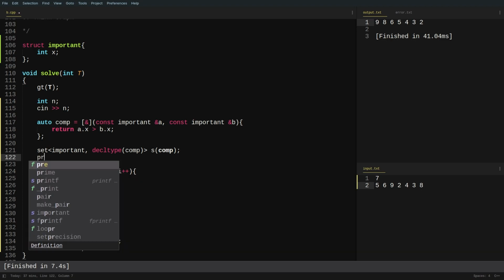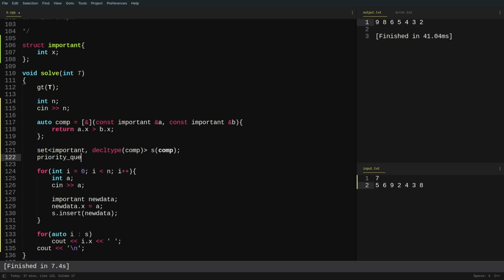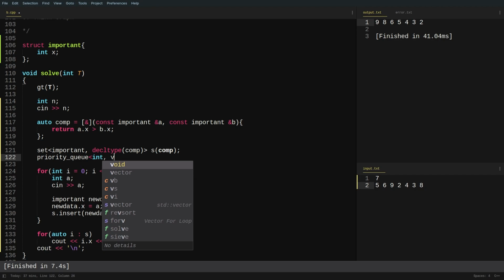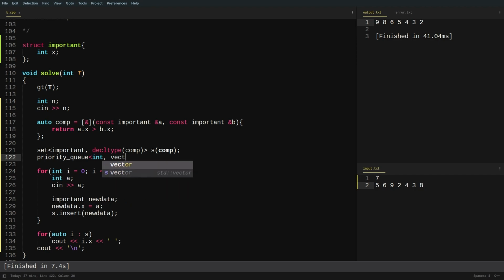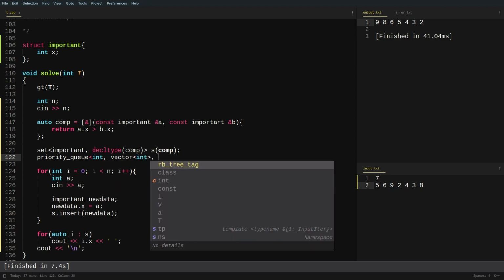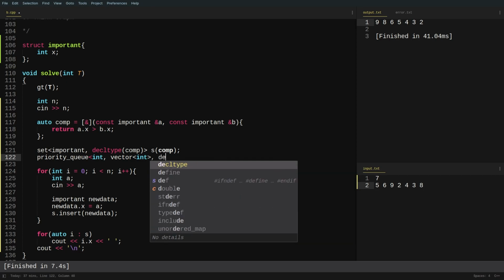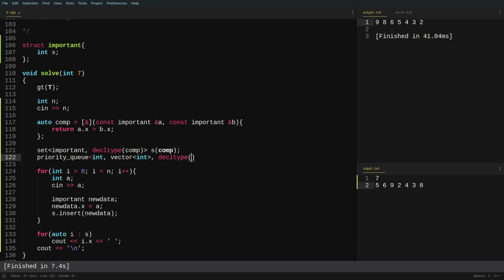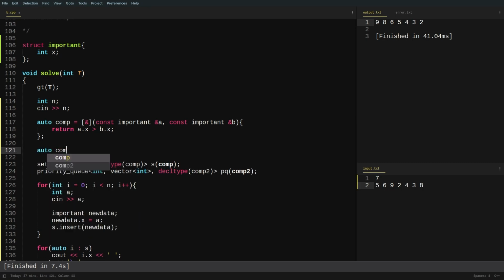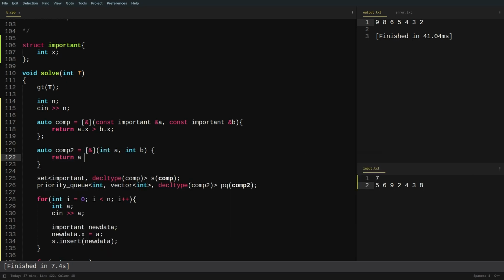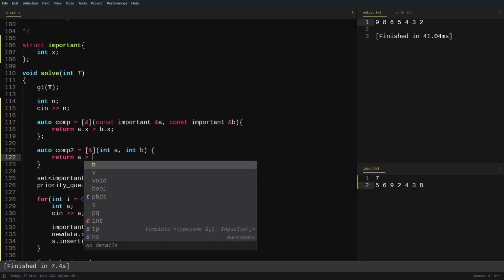Now let us discuss how you can use this with a priority queue. So if I'm declaring a priority queue, then let's say we have some integers, and the way you do it with a priority queue is like this. I have to create a vector of integers, and I also have to pass my comparator function. So it should be decltype, and let's say comp2, right? So again I have to write comp2 here. So auto comp2 will be like this, and it is receiving some variable a, some variable b, and it is going to return a greater than b.